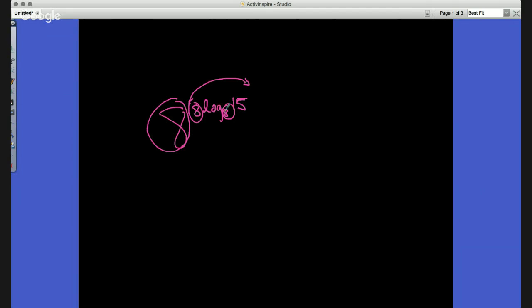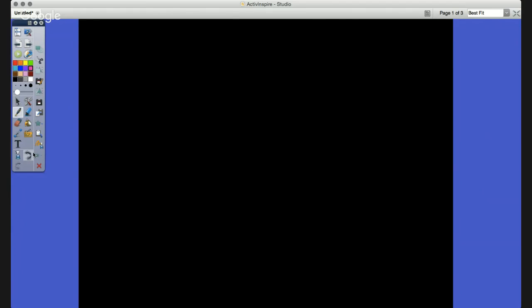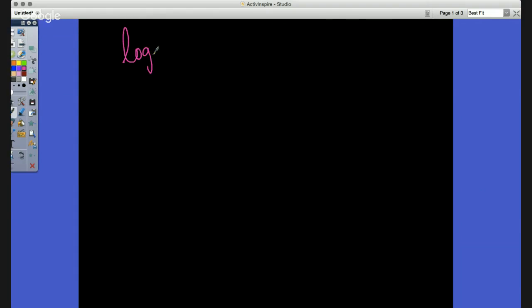So it's not on the front. So let's say I can move that 8. What we can do is move that 8 to the top to where we're left with 8 to the power of log base 8 of 15 to the 8th power. Now, since this 8 and this 8 are both bases and they're the same, we could actually cancel that out, leaving me with 15 to the 8th power, and we could actually leave that as is for that problem. Now, that's a little bit tricky because we really didn't go over one like that. If we have one like that on the test, then we might need to go through that one, but that's kind of the idea of what we would have going forward.